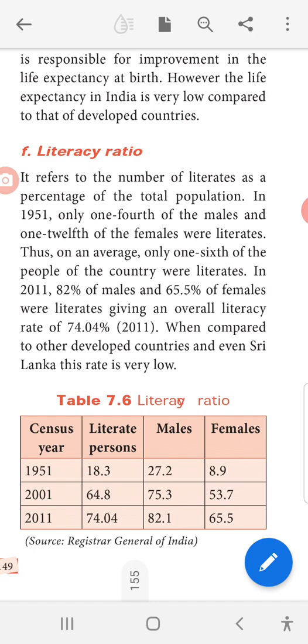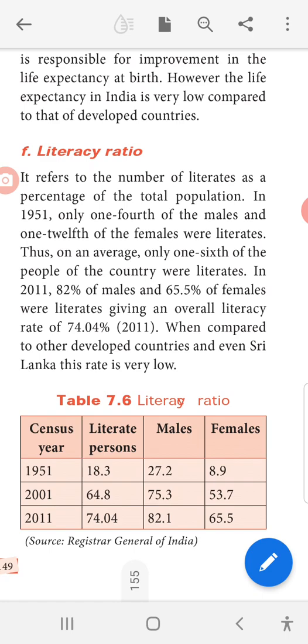In 2011, 82% of males and 65.5% of females were literate, giving an overall literacy rate of 74.04%. That is in the year 2011. When compared to other developed countries and even Sri Lanka, this rate is very low.